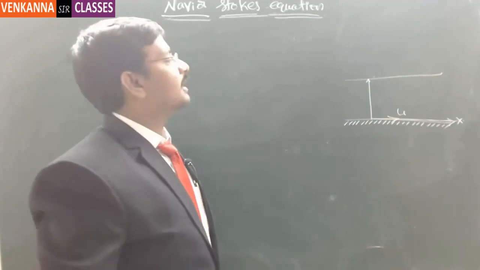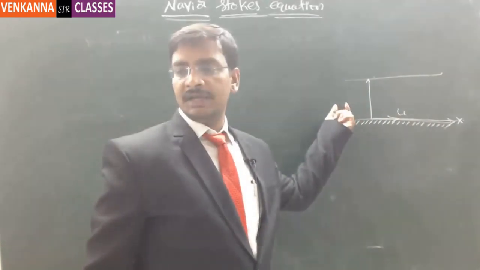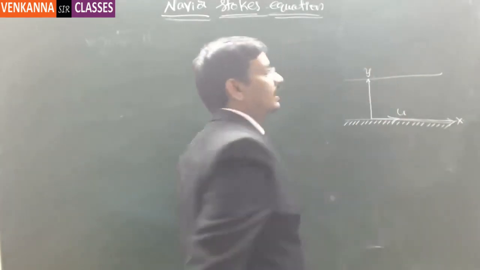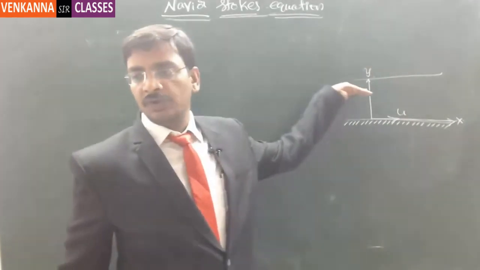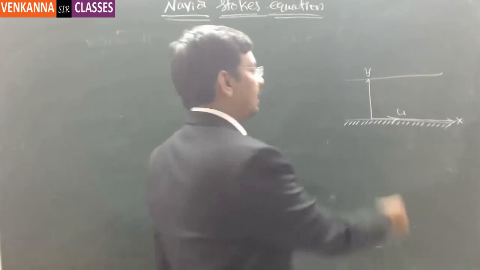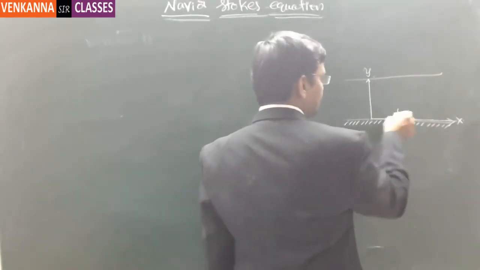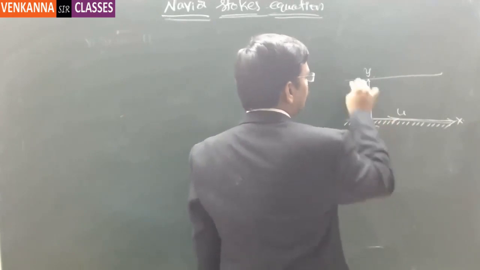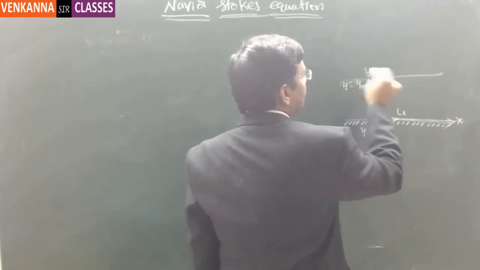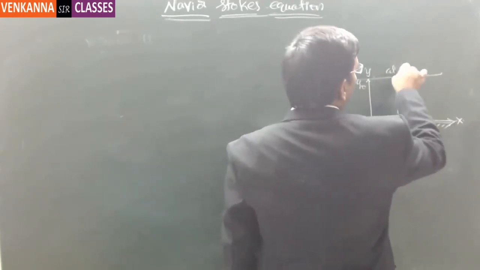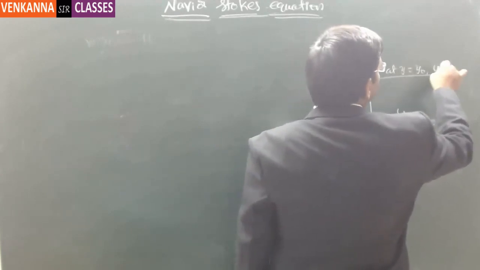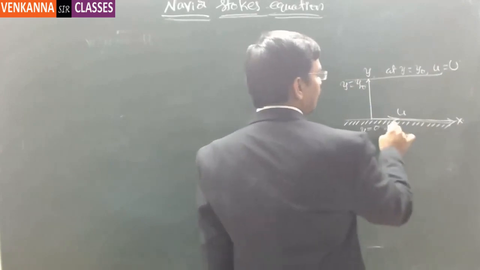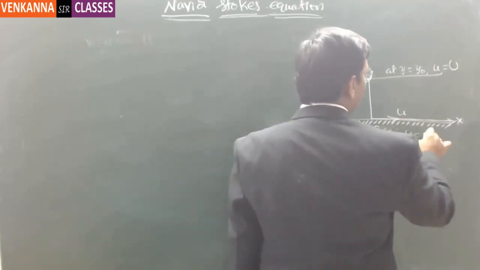Let us say there are no velocity components along the y direction and the z direction. If the fluid is flowing such that at the bottommost point there is zero velocity, so this is y equal to 0 and this is y equal to y naught. At y equal to y naught, the velocity u is equal to capital U, let us say. And at y equal to 0, the velocity u will be 0.